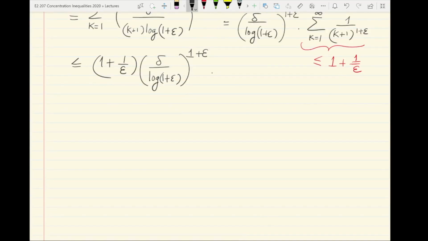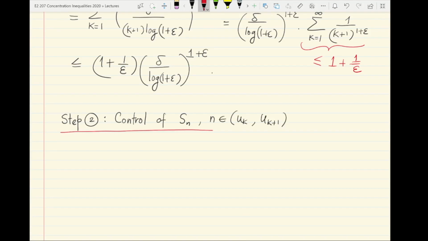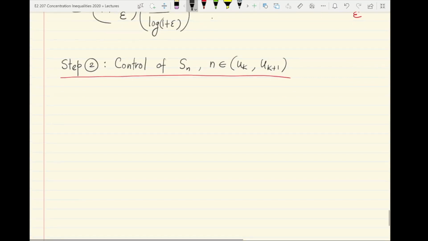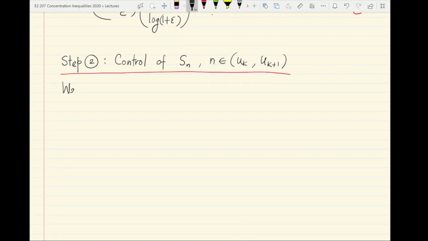Okay, so we now come to the second step, which is descending one step lower into the hierarchy and trying to do local control. So this is about controlling Sn for n in the interval u_k to u_{k+1}. Right. So how do we do this? We'll take recourse to the following result from probability called Hoeffding's maximal inequality.